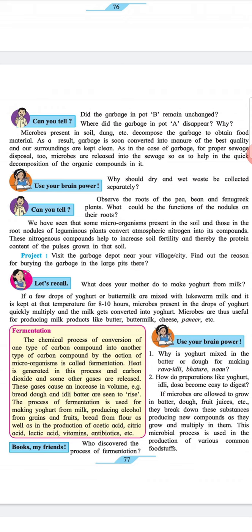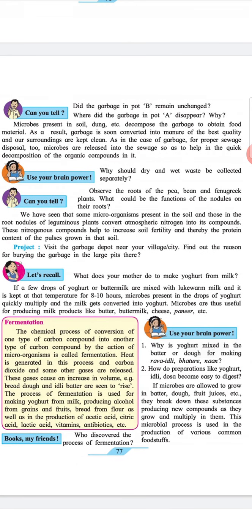Can you tell? Observe the roots of pea, bean, and fenugreek plants. What could be the functions of these nodules on their roots? We have seen that some microorganisms present in the soil and those in the root nodules of leguminous plants convert atmospheric nitrogen into its compounds. These nitrogenous compounds help to increase soil fertility and thereby the protein content of the pulses grown in that soil.